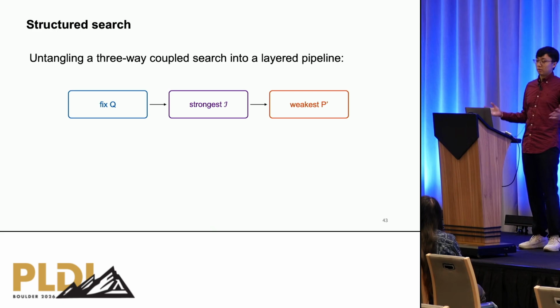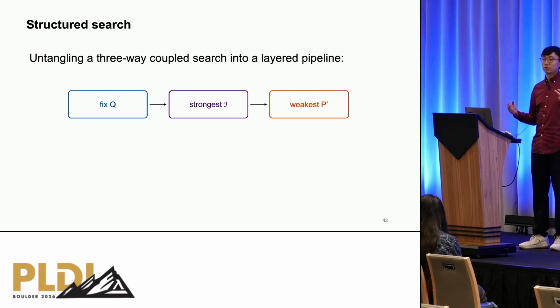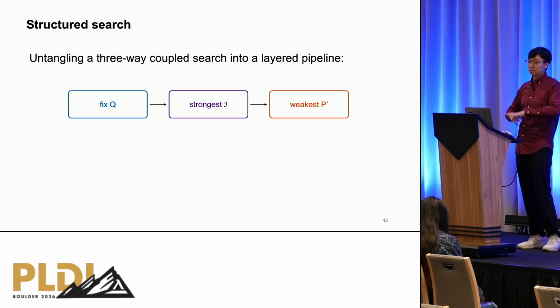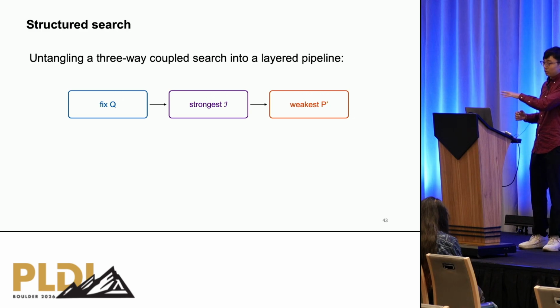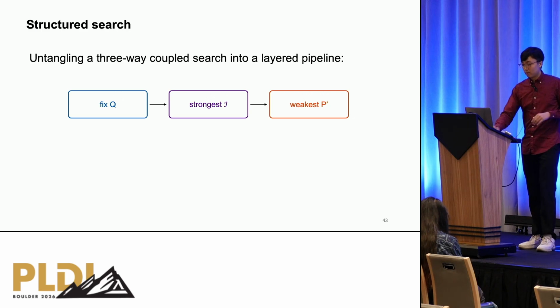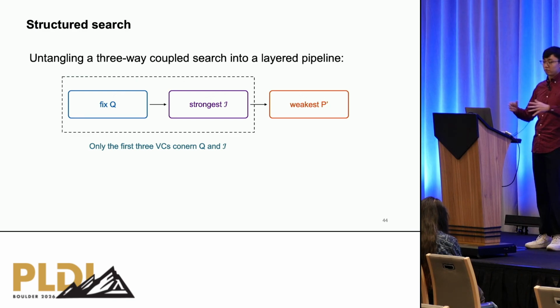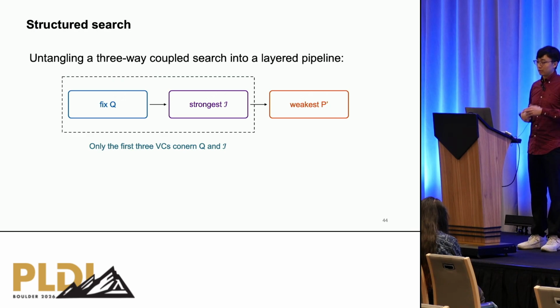What I mean by that is that we untangle this 3-way coupled search into a layered pipeline where we first enumerate Q from strongest to weakest, and then for a given Q, we try to find the strongest bisimulation invariant I that establishes its correctness. And only after that do we finally look into finding the weakest P prime. I would like to highlight 2 salient aspects of this flow here. The reason why we're able to isolate Q and I first before P prime is because only the first 3 VCs concern them. This allows us to focus our attention on what matters most.